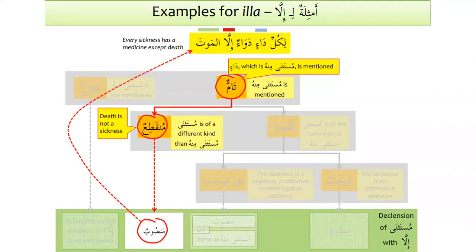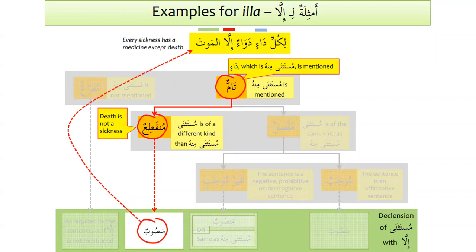Now we have the example of munqati'un kalam, the speech that is munqati'un after illa. So we have a hadith over here, likulli da'in dawa'un illa al-mauta. Now we can see that da'in, which is mustathna minhu, is mentioned. So kalam is tam. However, it is not connected.